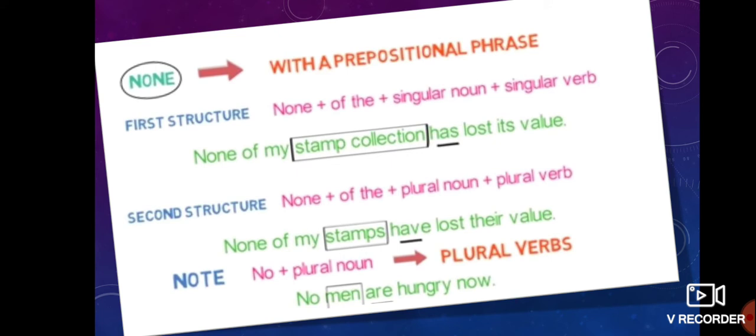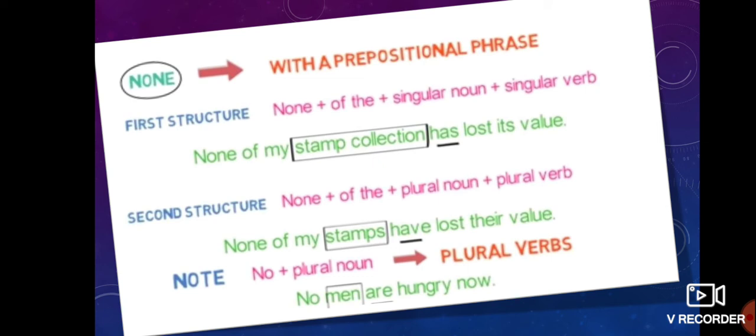Next rule. Okay, when it comes with a prepositional phrase like none of the. If it is of the plus a singular noun, you can write a singular verb. If it is none of the or my plural noun, you can write a plural verb.